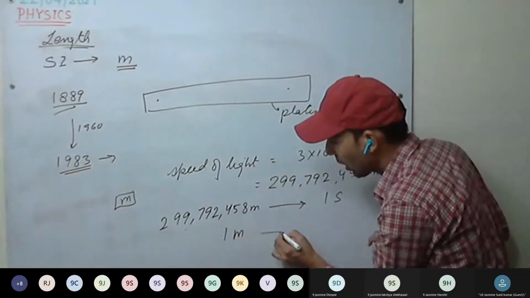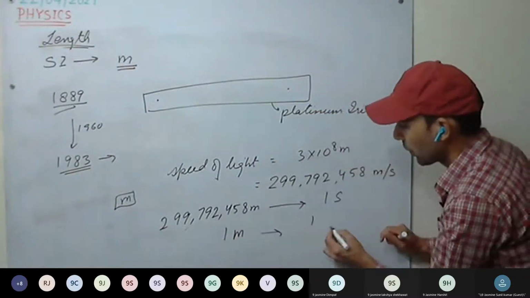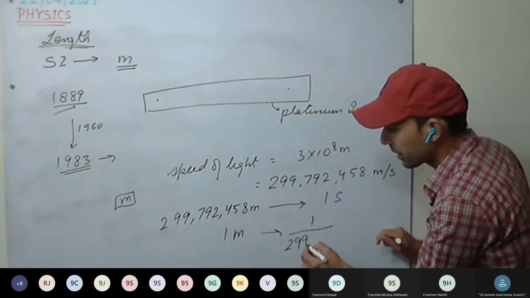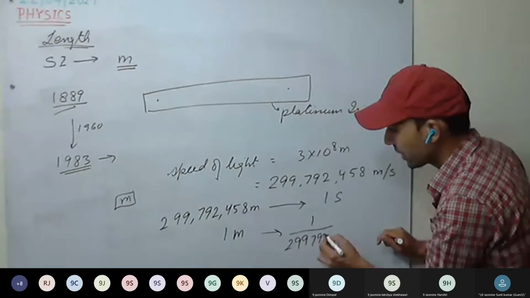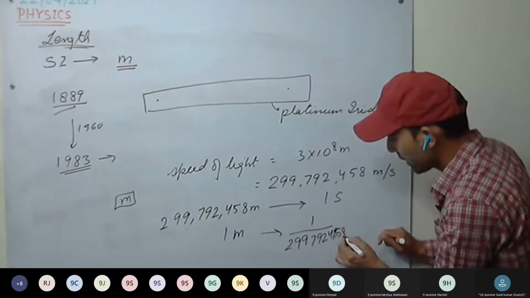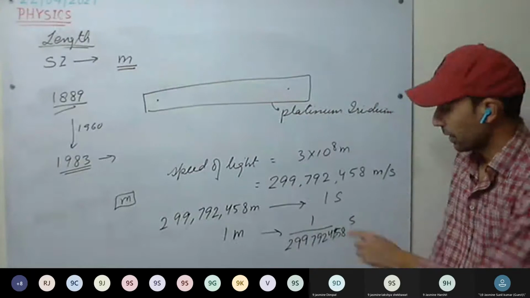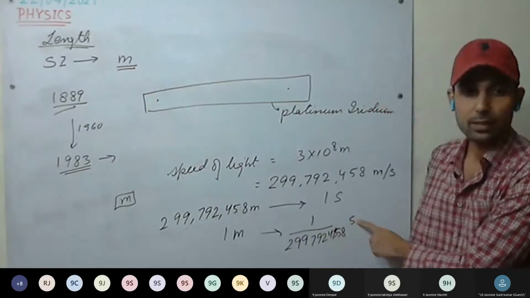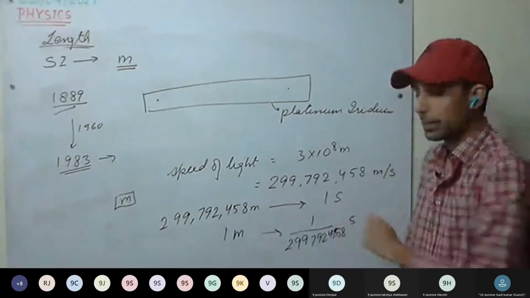Then 1 meter will be covered in how many seconds? 1 divided by 299,792,458 seconds. In this much part of 1 second, the light will travel 1 meter.